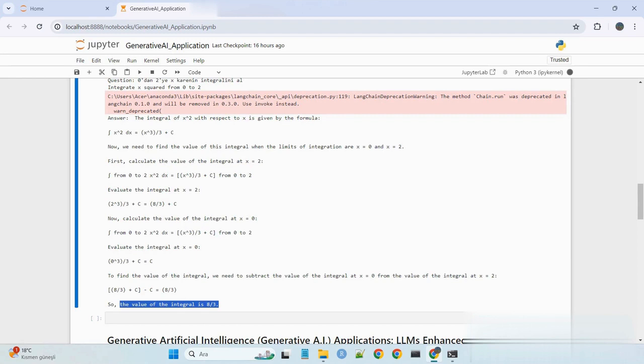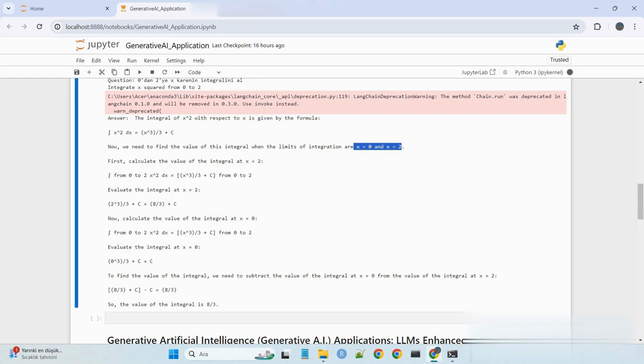The integral of x squared with respect to x is given by the formula: integral x squared dx equals x cubed over 3 plus c. Now, we need to find the value of this integral when the limits of integration are x equals 0 and x equals 2. First, calculate the value of the integral at x equals 2. Integral from 0 to 2 of x squared dx equals x cubed over 3 plus c.